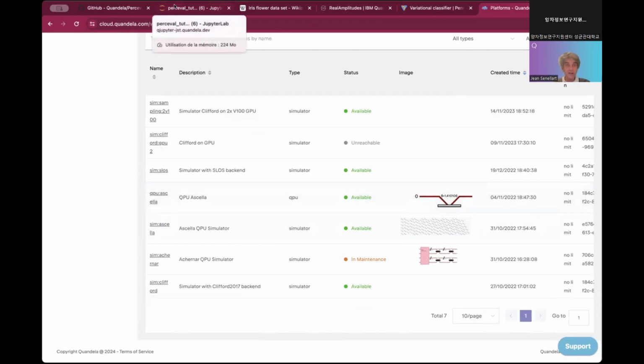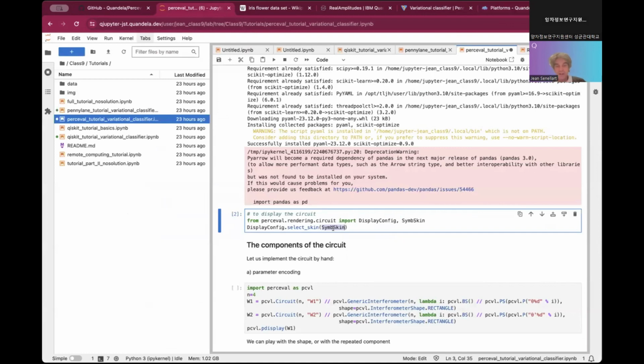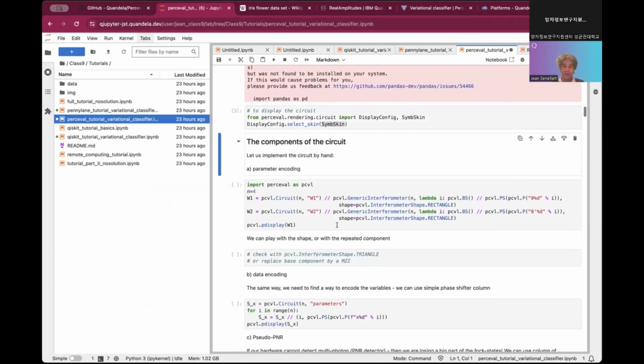In this notebook, they have decided to use a symbolic skin, so you will see that it shows a different way to render the circuit. That is a bit nicer, in particular if you want to make some publication. It looks a bit more professional. So it's just a question of display rendering.